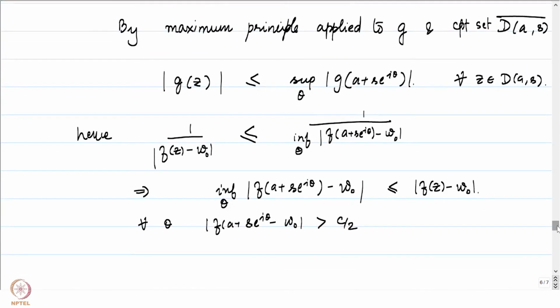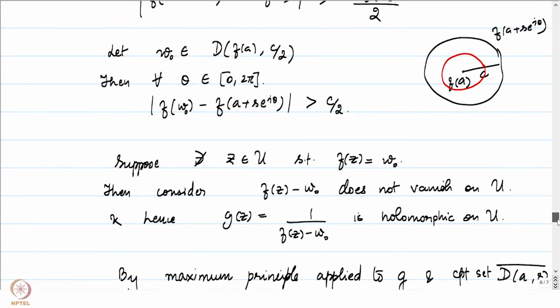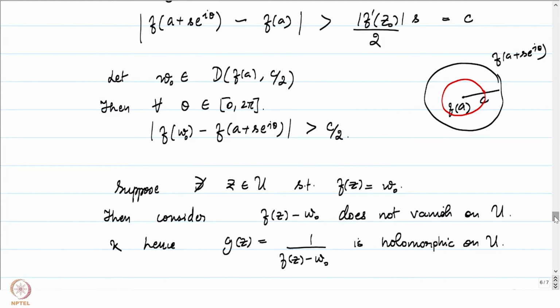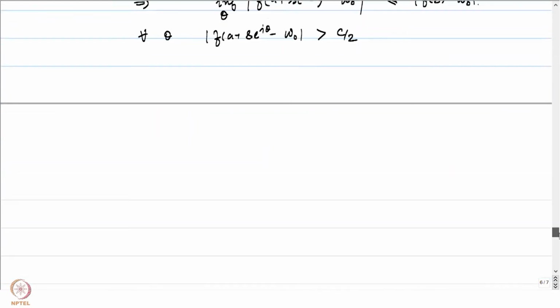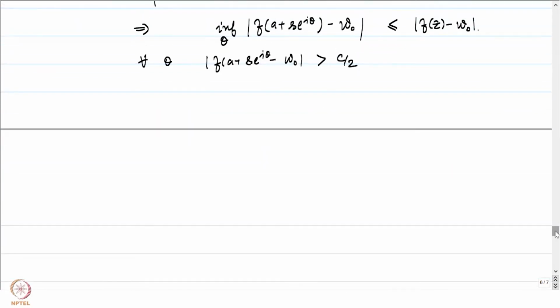Where did we conclude that? The line I am underlining in green exactly said that f of w naught is at a distance of at least c by 2 from any point on the boundary, f of a plus s e to the power i theta, and this tells us that the infimum will also be greater than or equal to c by 2.